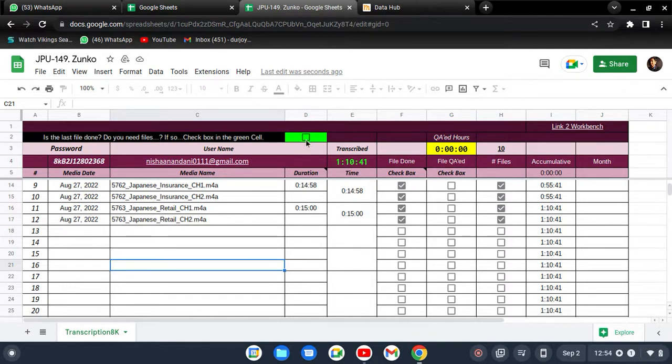Okay, click on this green box, because each and every sheet is connected to our mother sheet, so that our mother sheet will show that this person has done those files and this person needs files. So whenever you click on here, we will understand from our sheet that this person needs more files for transcription.